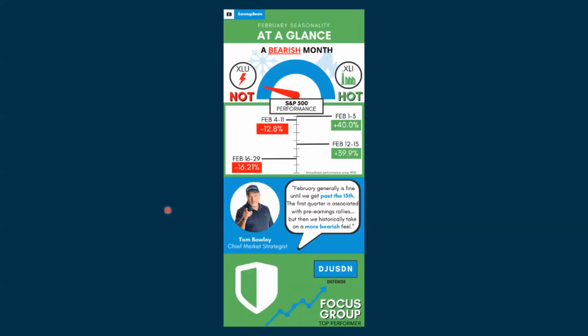Then I just got this before I started recording the video. I haven't received one of these in a couple of months. This is Tom Bowley's research, and based on what he's looking at, and he mainly looks at the NASDAQ 100, we're bearish for the month of February, where we start off kind of positive, we're up. All right. Then we go through a weak time, then we go through a strong time, and then we end up finishing the month a little weaker. And the best industry group is the defense area for this particular time period.